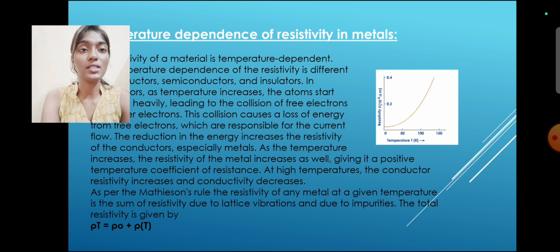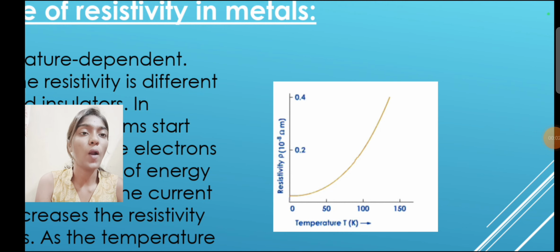As the temperature increases, the resistivity of the metal increases as well, giving it a positive temperature coefficient of resistance. At high temperature, the conductor resistivity increases and the conductivity decreases. As per Matthiessen's rule, the resistivity of any metal at a given temperature is the sum of the resistivity due to lattice vibration and due to impurities. The total resistivity is given by rho T equals rho naught plus rho of T. You can see the graph on the screen plotted as temperature versus resistivity.